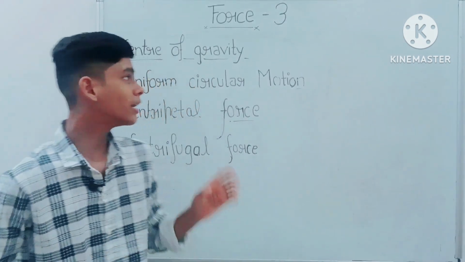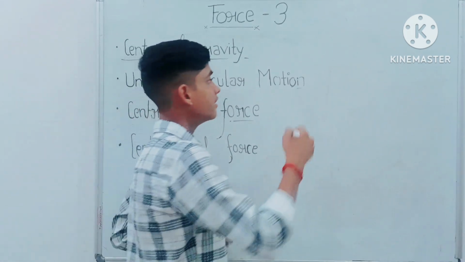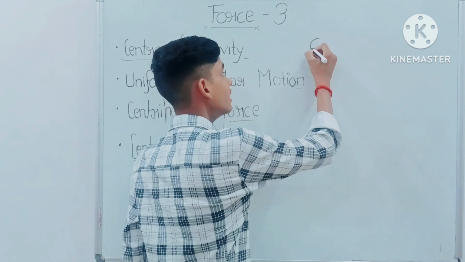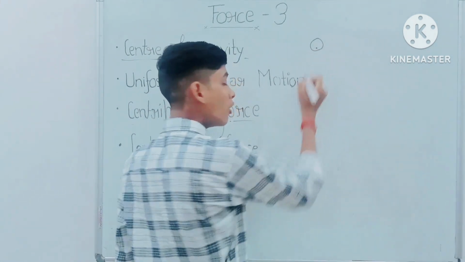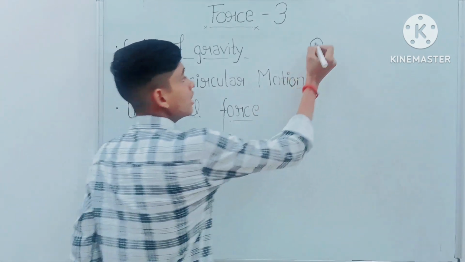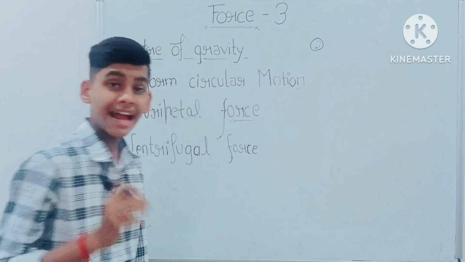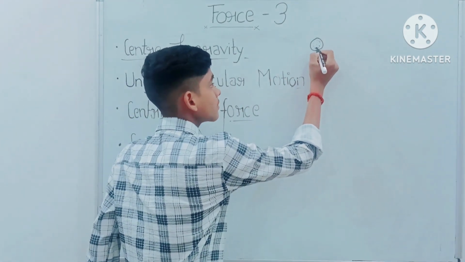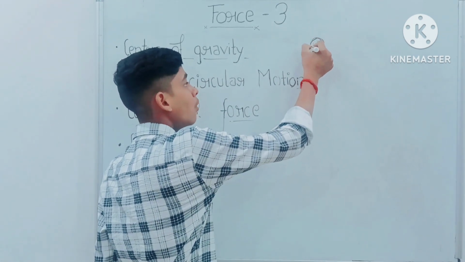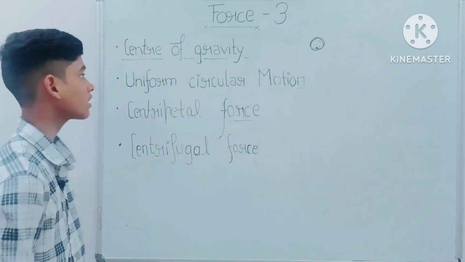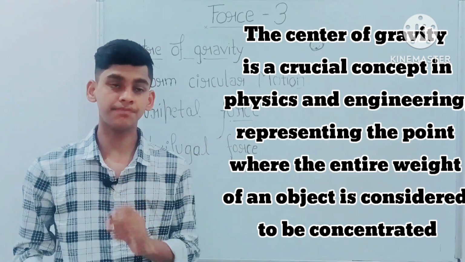आप लोगों ने बहुत बार इस वर्ड को सुना होगा, center of gravity. What is center of gravity? If we take any object, let's say a ball, then center of gravity is the point on the ball at which the weight of all the molecules present in the ball acts. If we put that point on a weighing machine, then the weight of the whole mass will be shown. So this is the center of gravity definition.